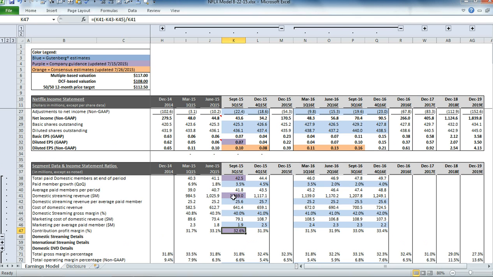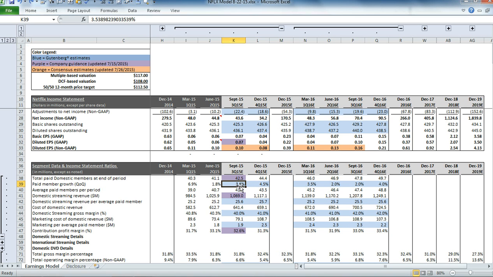Maybe you think that the paid member growth rate will be greater than 3.5%. You want to see what that's going to do on valuation. So let's change this to maybe 7%. Let's say it's double what management guided to. And you can see in the upper left-hand corner, before we do that, our price target is $112.50. So let's see how it changes. Change this to 7. And you can see it goes up to $119. So you can do that for any of these metrics.